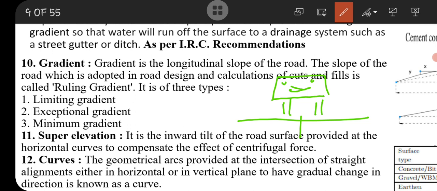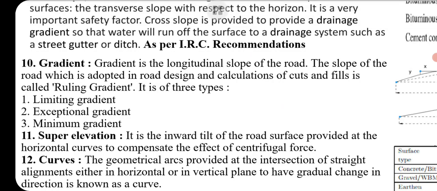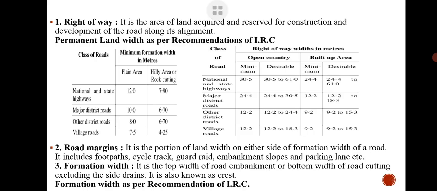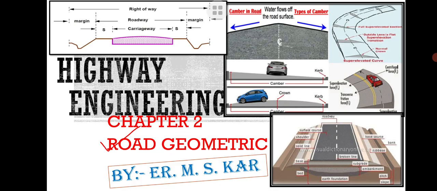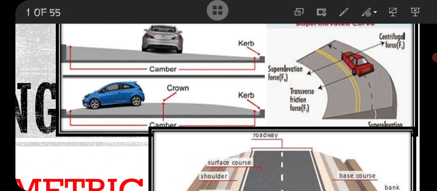But while running on a curved road, what is the condition of the vehicle here? If we do not raise this road surface, then the vehicle can run in this direction, because this is the straight direction. To negotiate the vehicle along the direction of the road, we need to raise the outer edge